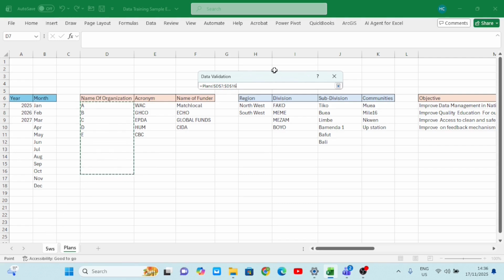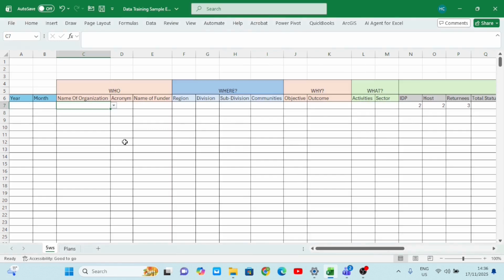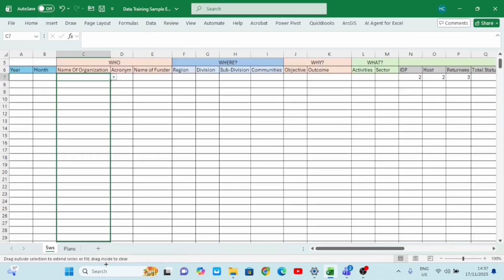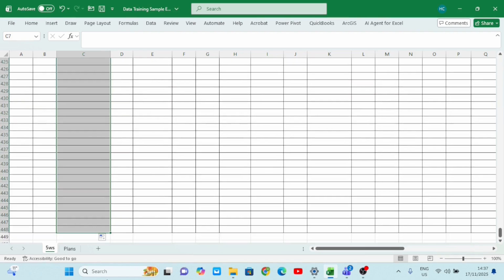Remember that this box is still waiting for me, so I select this option here and click OK. It takes me back to my tool, and we are done. Then I allow my mouse to change to that small black cross and share it down to the others here. And now it is being shared. You see right down here, it is the same thing that is there.